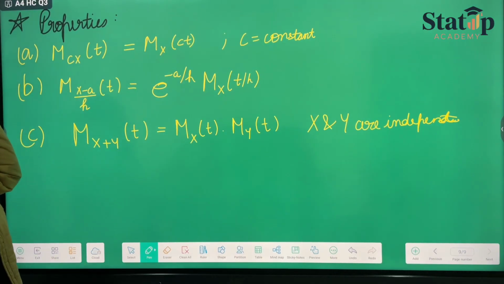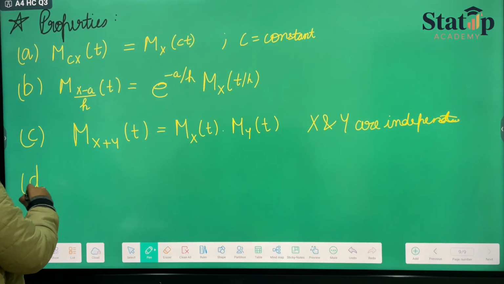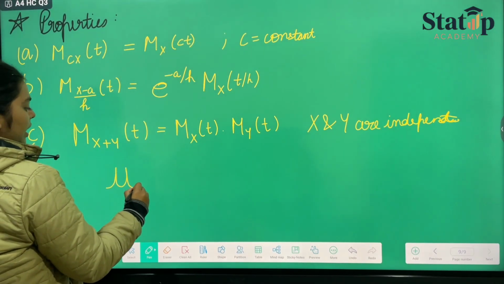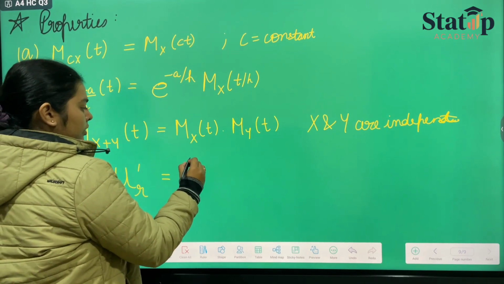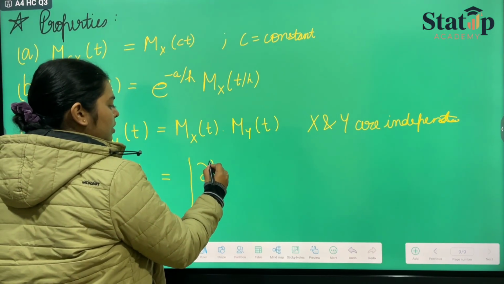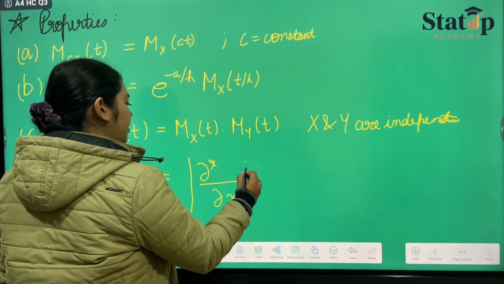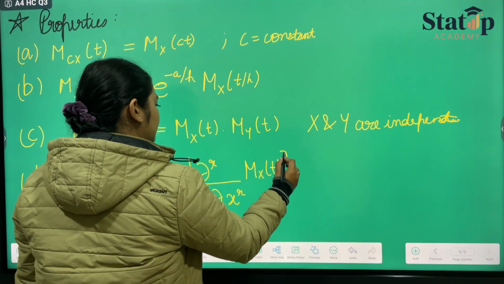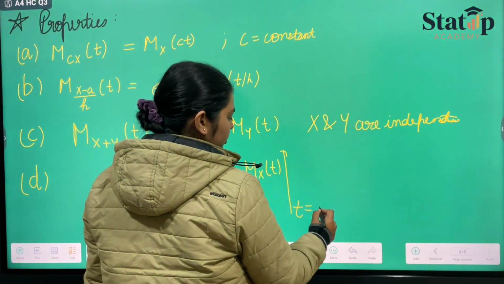There is one more formula for calculating MGF or the moments, which is, if we have to calculate mu r dash, then it should be equal to the rth differentiation with respect to t of M X of t, evaluated at t equals 0.